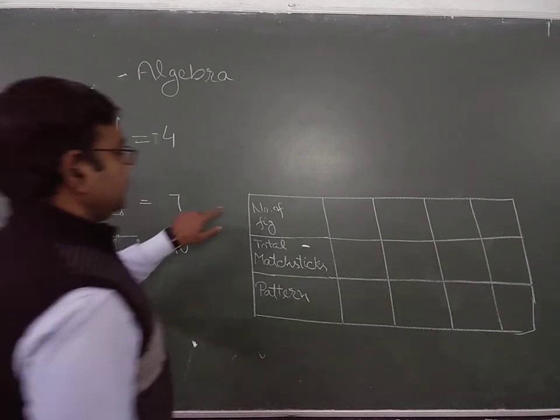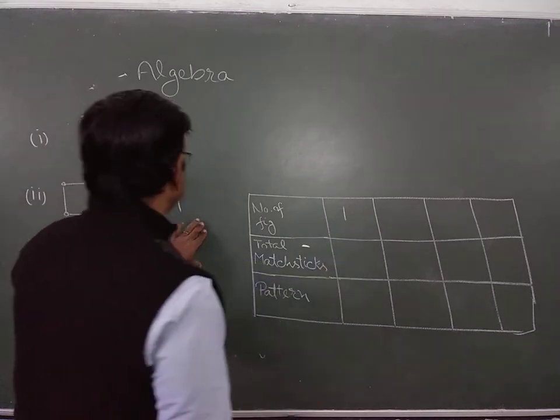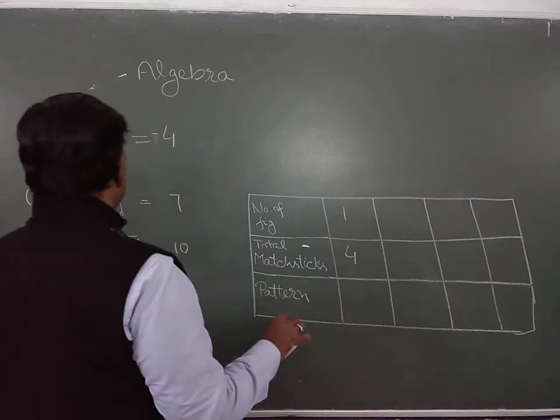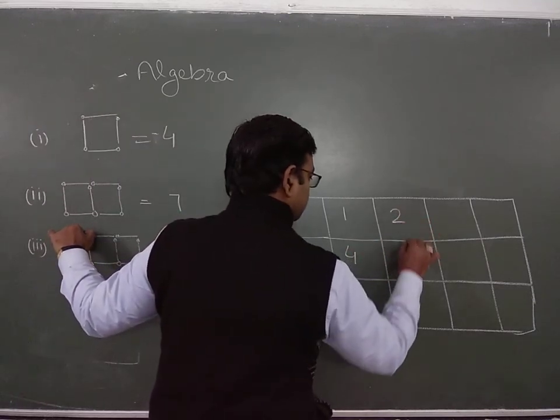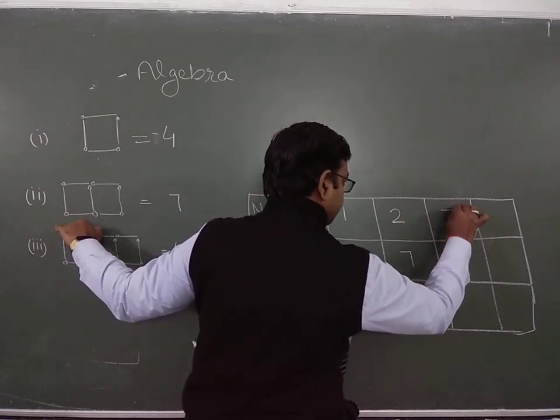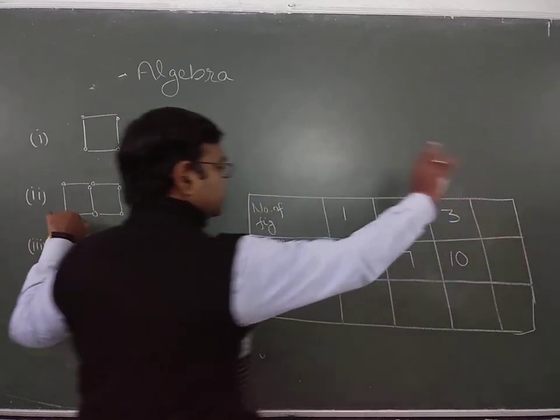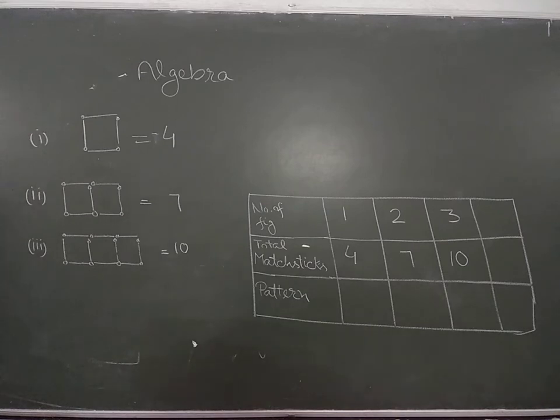See this one. This is number of figure 1. Total matchsticks we have 4. Number of figure 2, total matchsticks 7. Number of figure 3, total matchsticks 10. This we leave for the variable one.